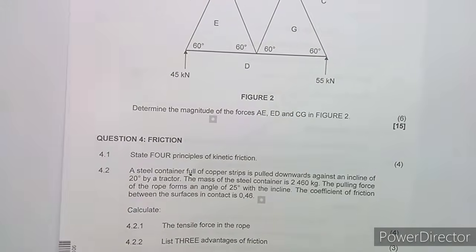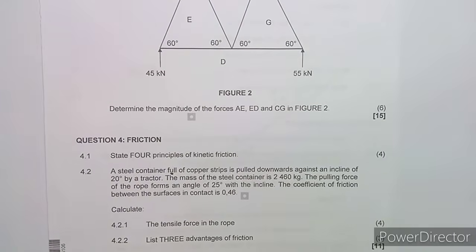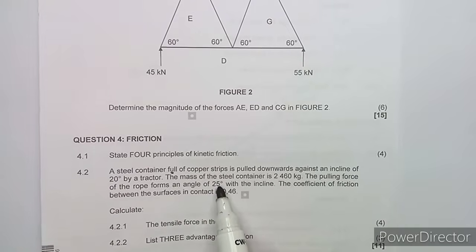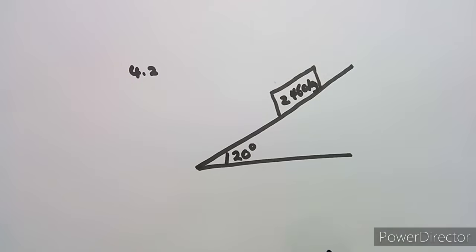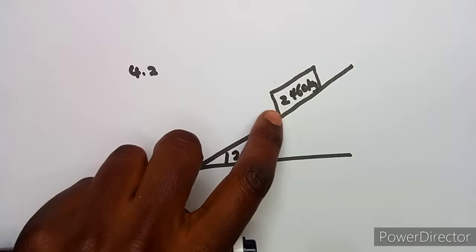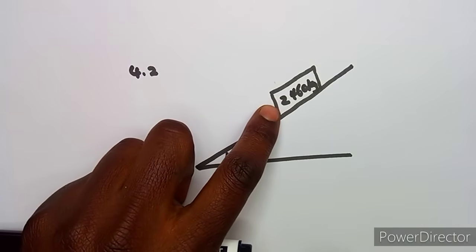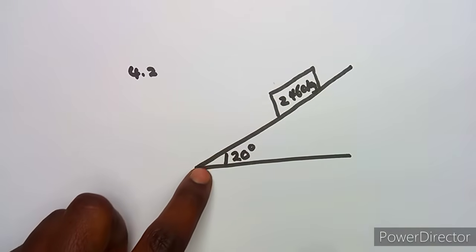All right, then here they are saying a steel container is being pulled downwards, which means it is going to follow the direction of the pulling force of the rope. This is where we are having our block, and it's going down here.